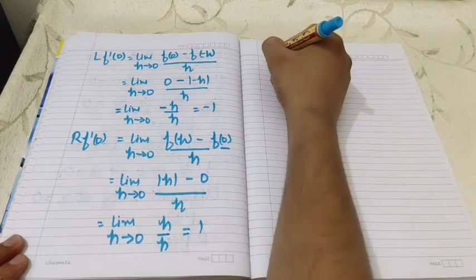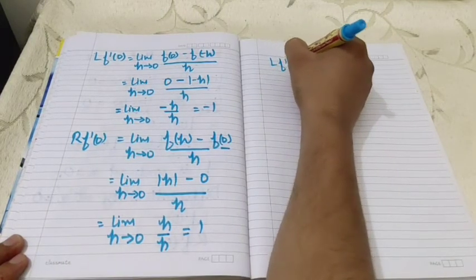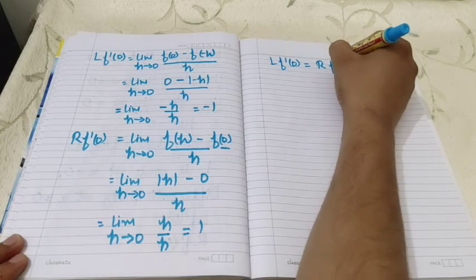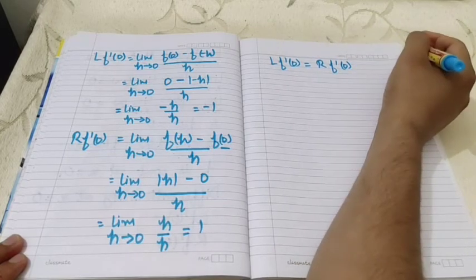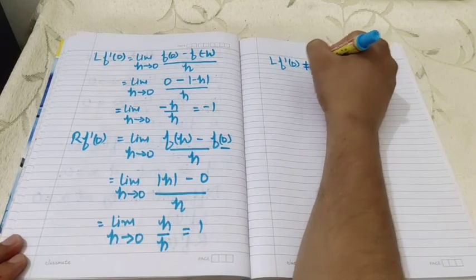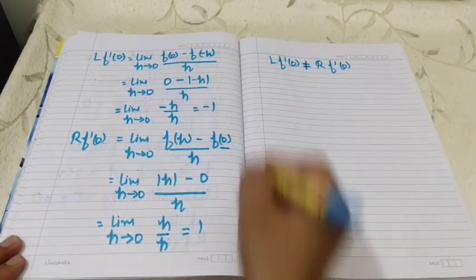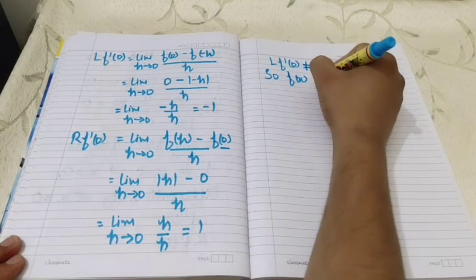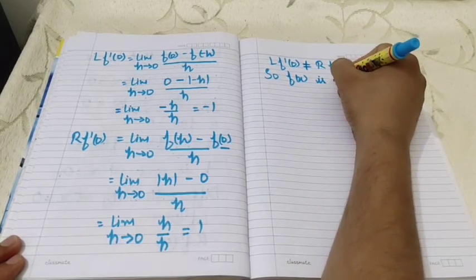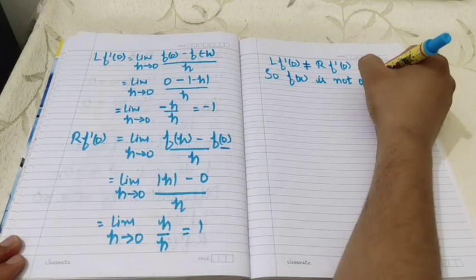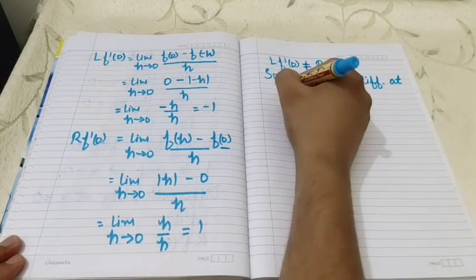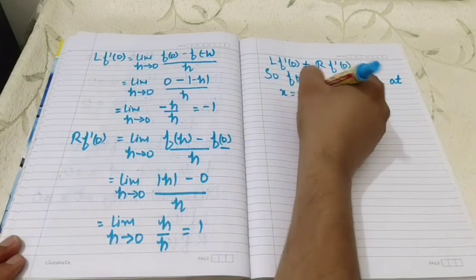Since the left hand derivative and the right hand derivative of the function at x equals 0 are not equal, we can say that f(x) is not differentiable at x equals 0.